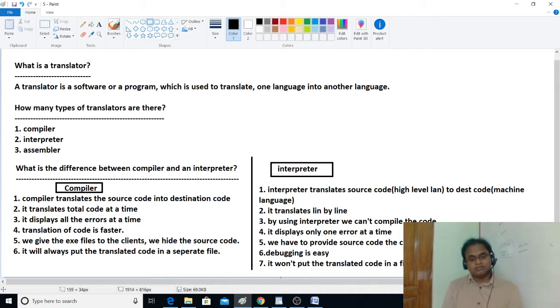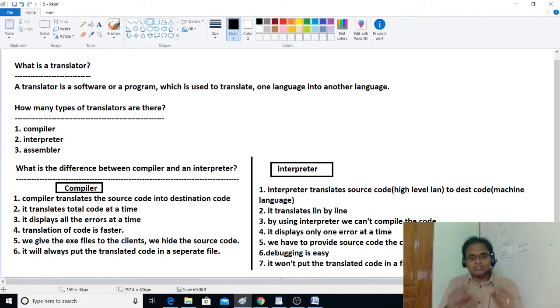So compiler translates the total code at a time. We can't use the compiler to execute the program. So at the time of execution, we can use the compiler. That's a different thing. At the time of execution, to convert to an .exe file, we need to use the compiler. So the .exe file gets executed, right?